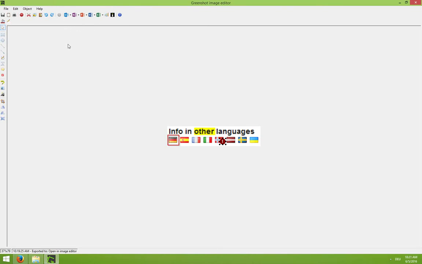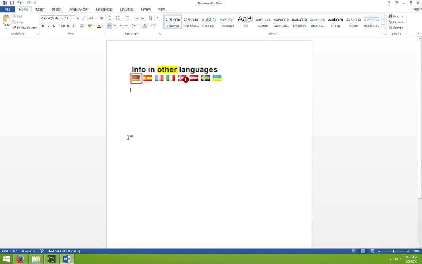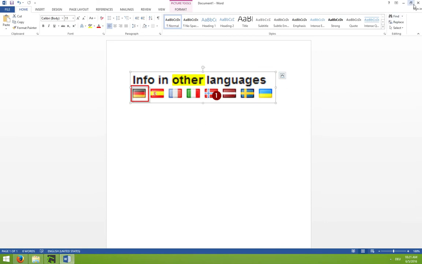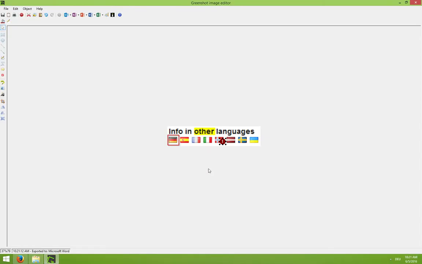And if we want to use our screenshot in documents, we can just go over to export it, right over to Microsoft Word, for example. Open in the background. So, and we got a new document with our complete screenshot. We can no longer edit it, but we have it just inside our new document. Take that into another document, print it out, resize it again. Just normal functionality of Word.